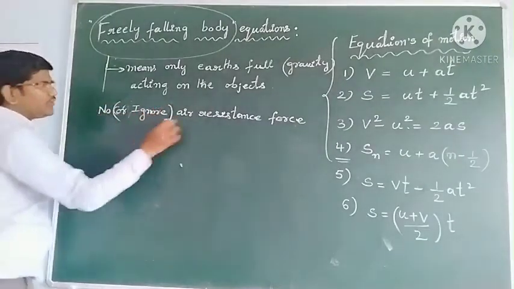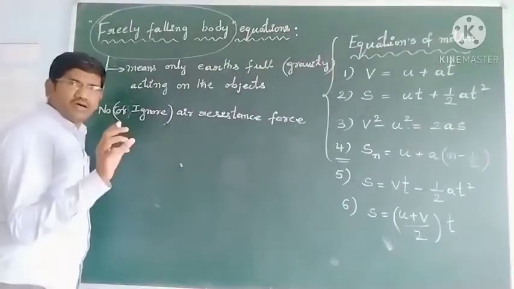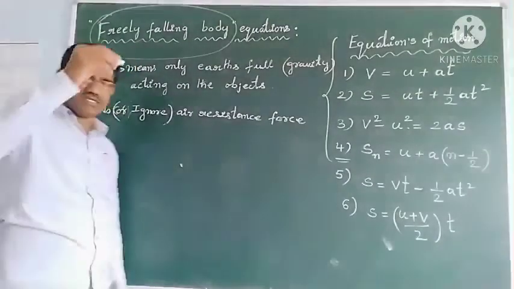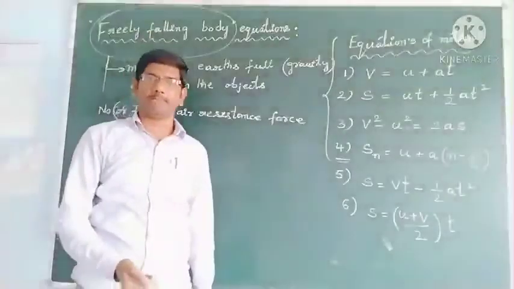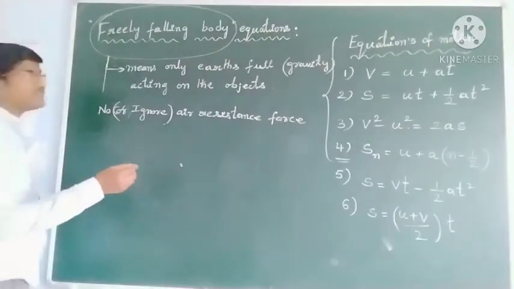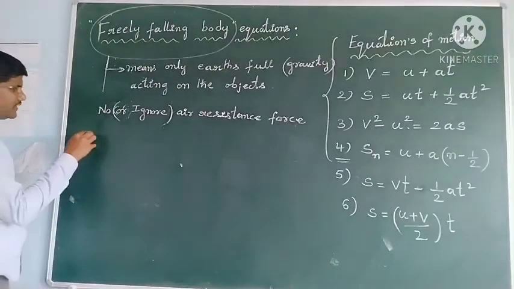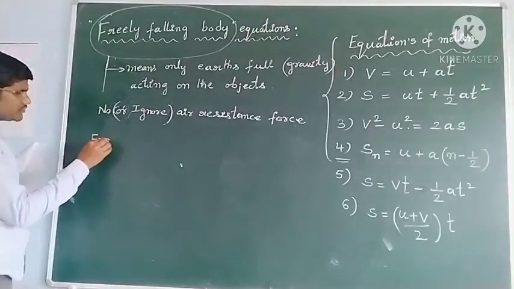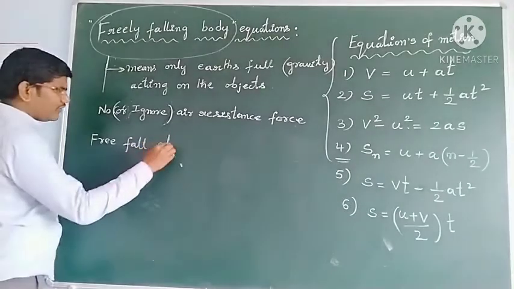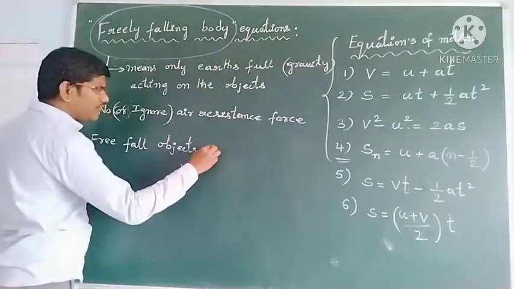See, no air resistance force acting on the object. And for freely falling objects, just falling freely from my hand, initial velocity is 0. For free fall objects, u value is 0.